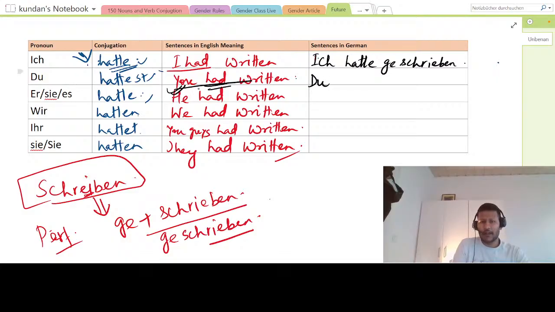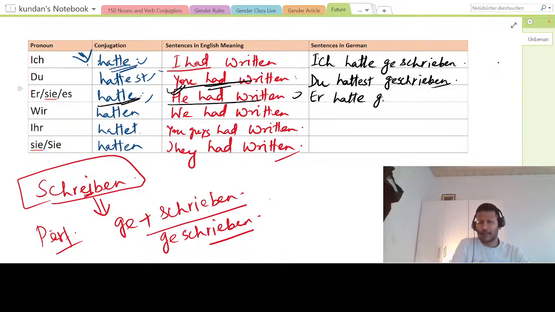You had is du hattest geschrieben. If I say he had written, it is er hatte, right? So I will say er hatte geschrieben. So this is not changing. You see, this is not changing.